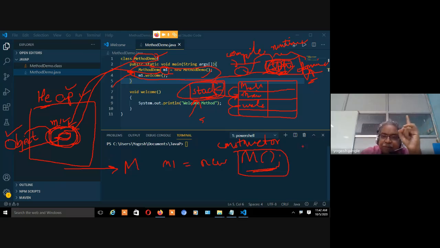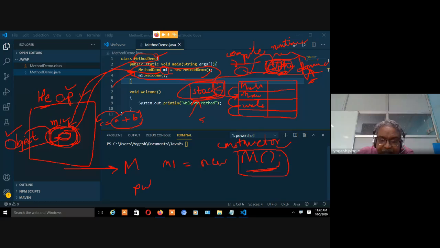Step number one. Generally what happens if you say C is equal to A plus B? First, A plus B takes place, and after that C is assigned this particular result. तो पहले राइट हैंड साइड वाला एग्जीक्यूट होता है, बाद में लेफ्ट हैंड साइड वाला उसको असाइन होता है. So same as over here: how is this statement going to execute? At the right end, what is this? This is the constructor. So by default the constructor will be like this.